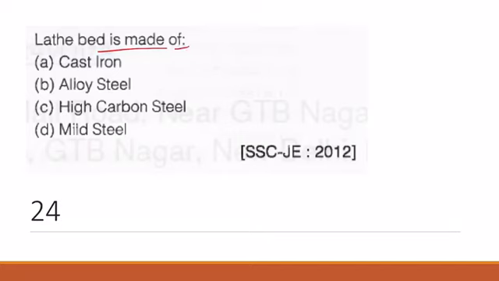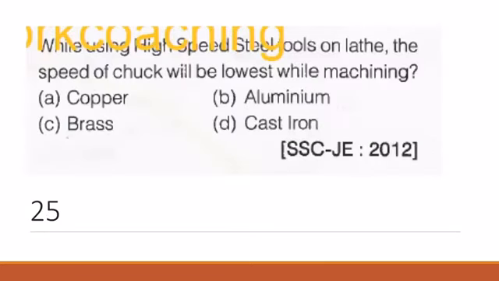Question number 24, lathe bed is made up of. The correct answer is cast iron. While using high speed steel tool on lathe, the speed of the chuck will be lowest while machining. The correct answer here is aluminum.